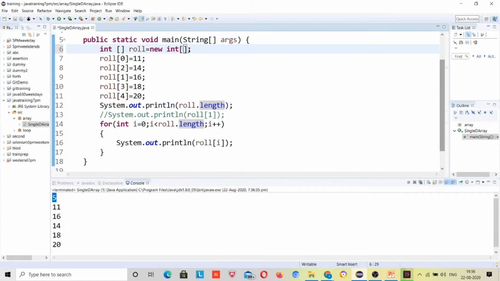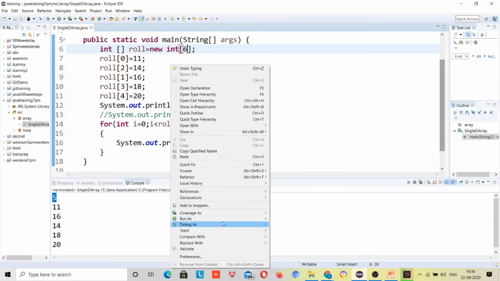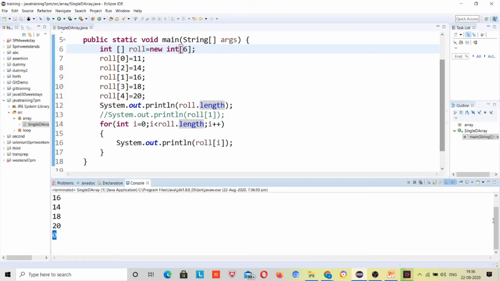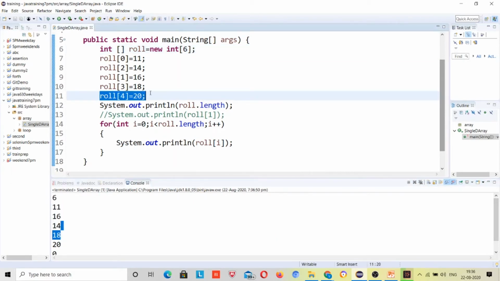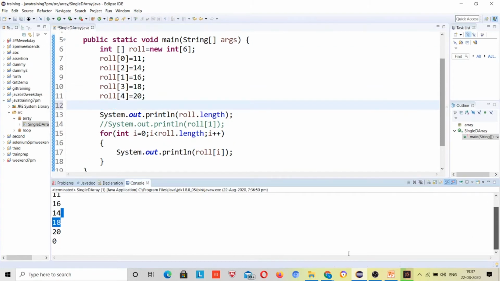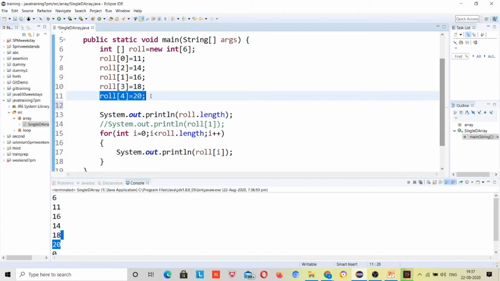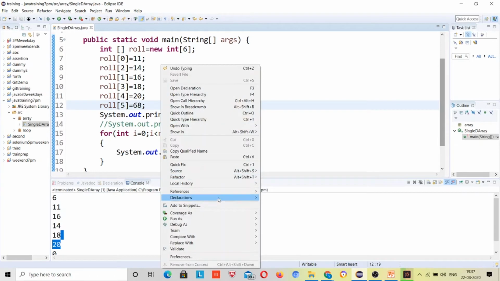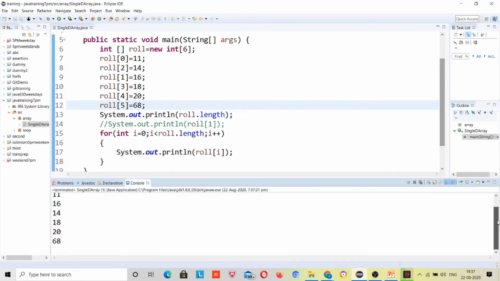Suppose I have given 6 over here, so what will it give? It will give 6, but the last value will be 0. Why? Because I have not assigned the last value, so by default the array's last value will be 0. Suppose I assign some value to it, say 5 and 68, then what will it print? 68.